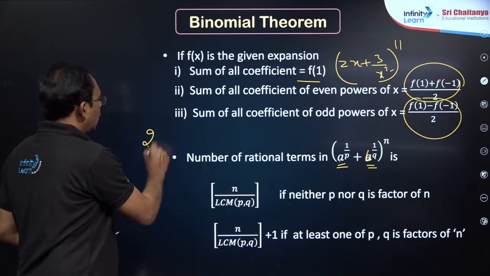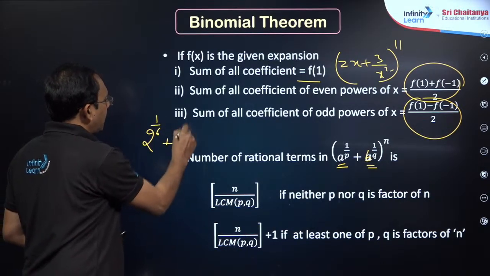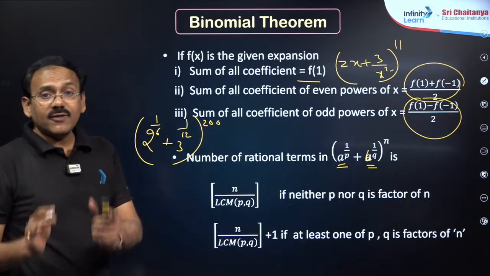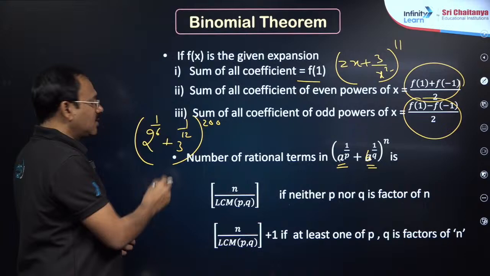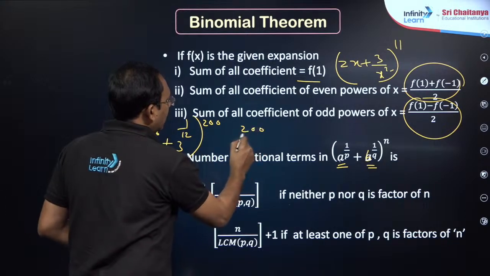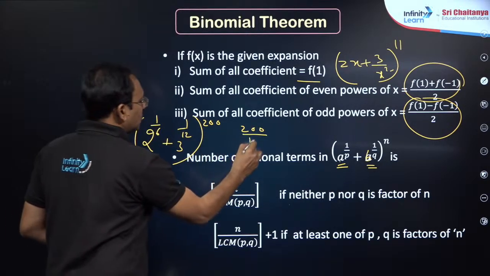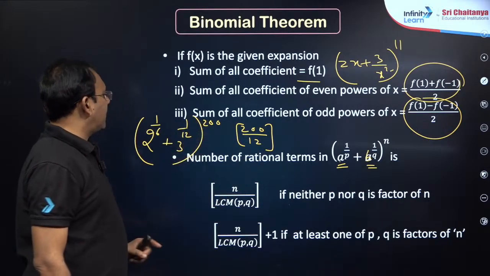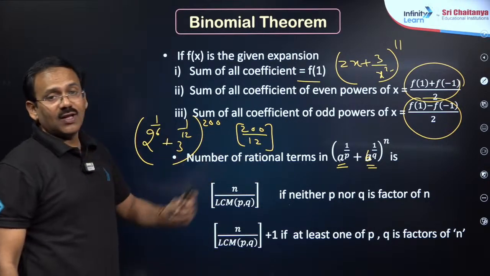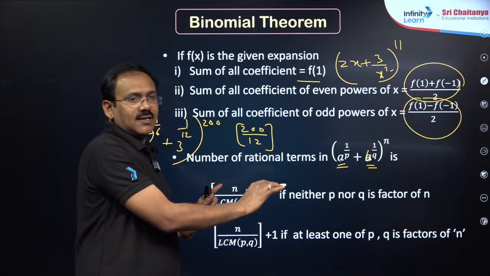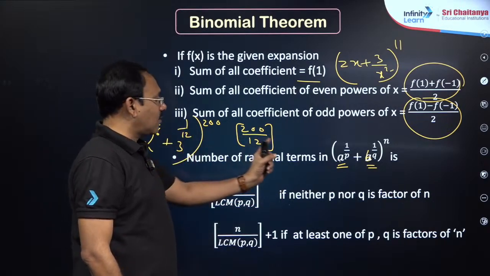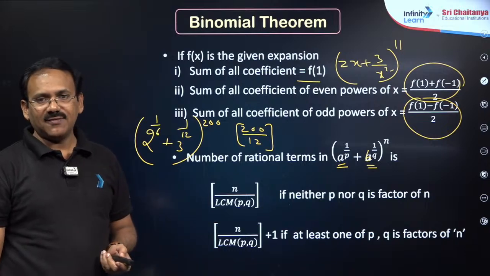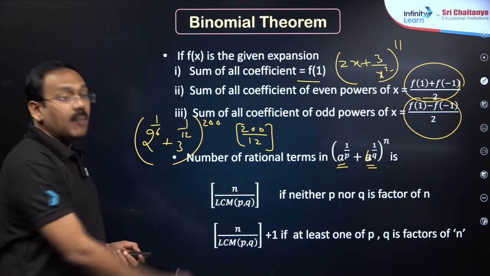For example, (2 power 1 by 6 plus 3 power 1 by 12) whole power 200 is given. Number of rational terms. Simple, my dear friends. 200 divided by LCM of 6 and 12, which is 12. You write the step (floor). Then 6 cannot divide 200, even 12 also will not divide, so no need to write anything. If at least one of them divides, you have to write plus 1. So 200 by 12, you are going to get the answer, my dear friends. Okay, this is one problem model.